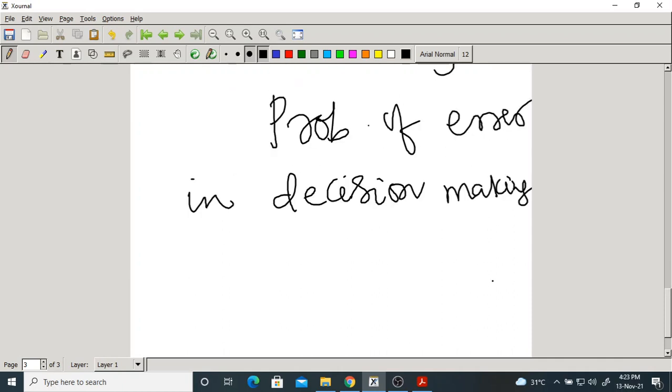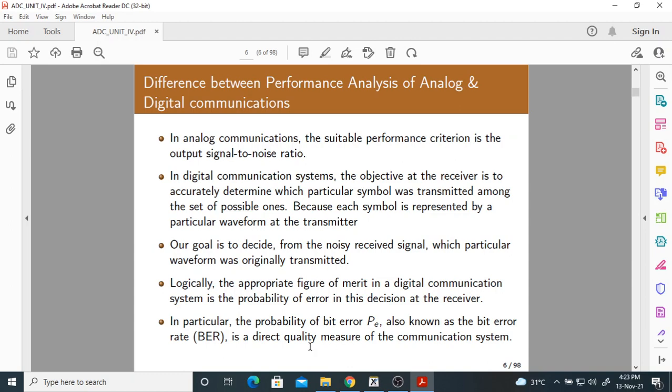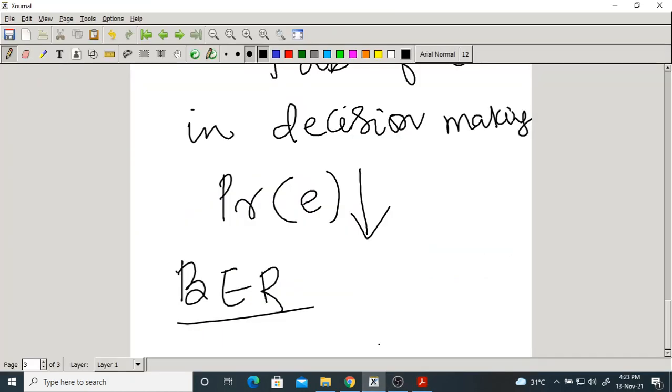Obviously, we should always want a low probability of error. It is also called the bit error rate, BER in short. What is that? Bit error rate is the quality measure of the communication system.